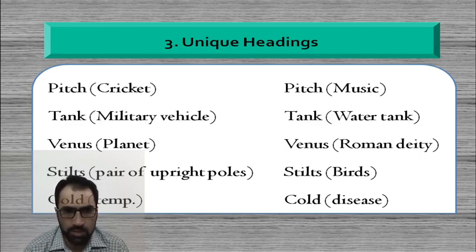The other terms I mentioned, like tank, Venus, styles, cold, are all homographic in nature. They can be described uniquely when there is a short description in place, or in another form, so that users may easily understand that this term is related to this particular aspect, this particular phenomenon.